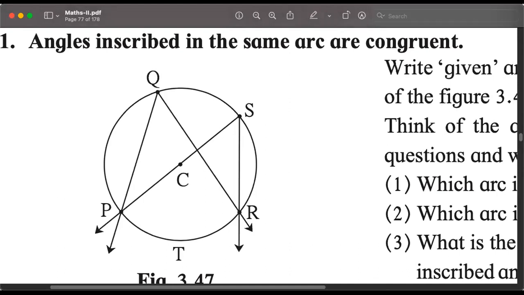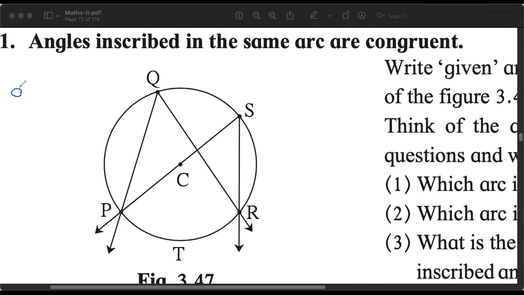Suppose we have a circle with center C, and we have 2 points on the circle, P and R. So we have an arc P, T and R. This one at the bottom, this is the arc.